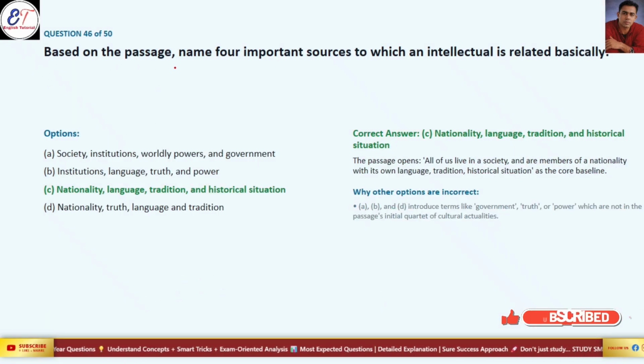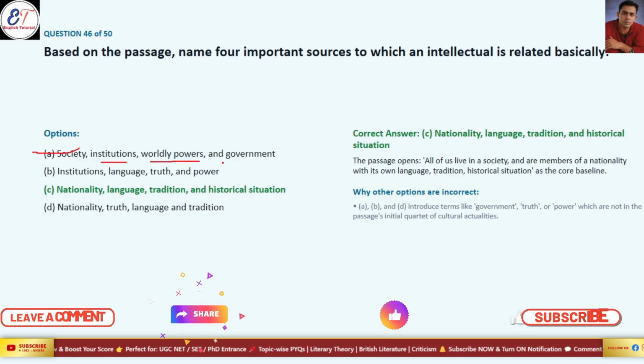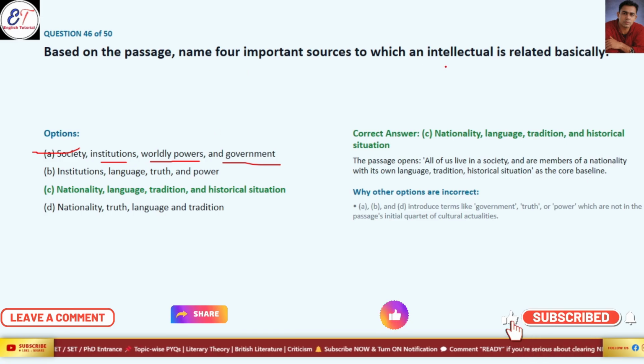Next question: based on the passage, name the four important sources to which an intellectual is related. The options are society, institution, worldly power, and government. So we have to identify how we can understand an intellectual person, his inner perspective. Society, institution, worldly power and government.